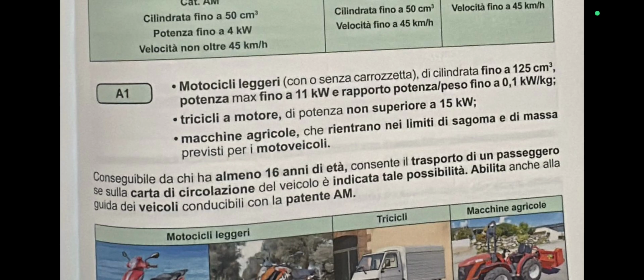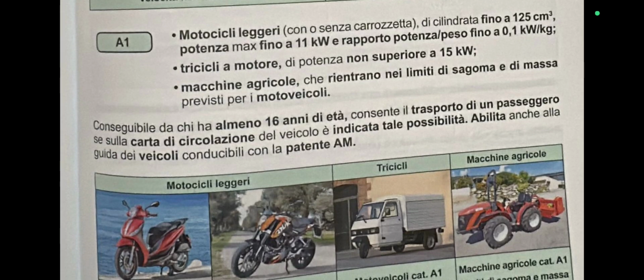So then let me take the Patente A1. The A1 says motocicli leggere. So the big motorbikes that are light, because we have motorbikes, the heavy ones and the light ones. This motocicli leggere is the big one, but they are light.